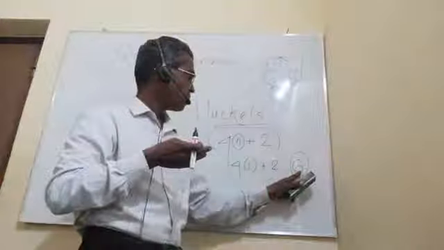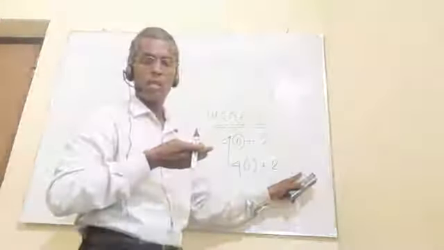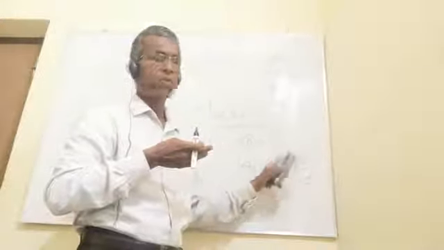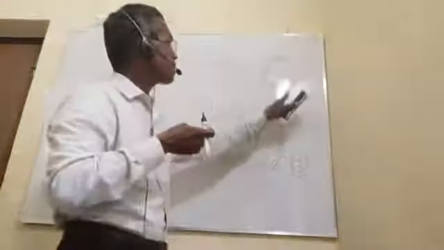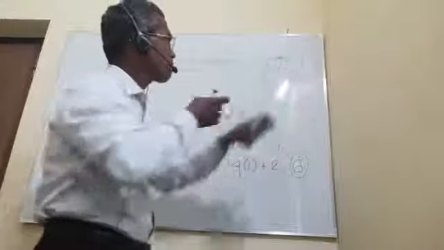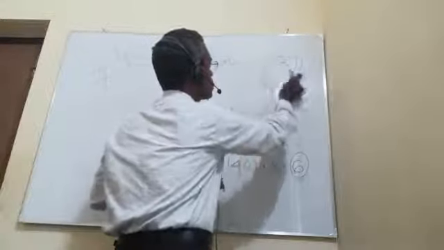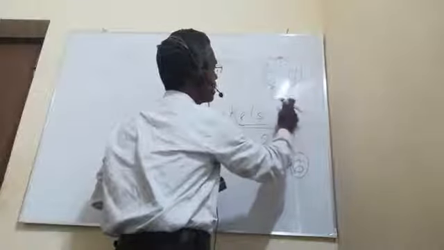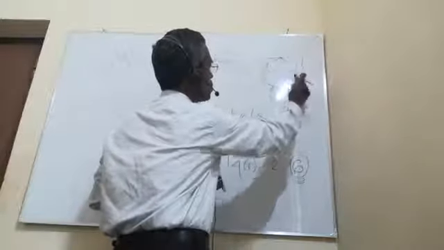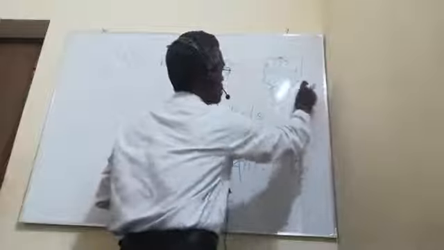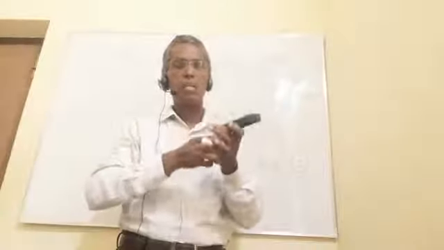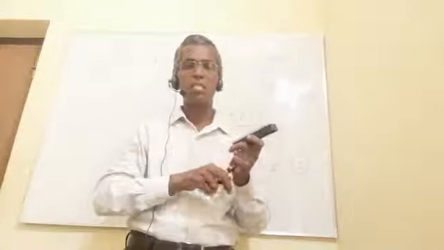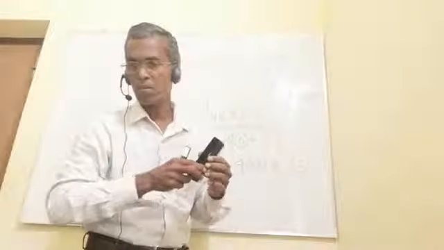Whenever we get 6 after applying Huckel's rule, this confirms that the given compound is aromatic. 6 pi electrons should be there in furan: 2 here, 2 here and 2 here. 2 plus 2 plus 2, totally 6 electrons in furan. Since we have 6 electrons as per Huckel's rule, this confirms that furan is an aromatic compound.